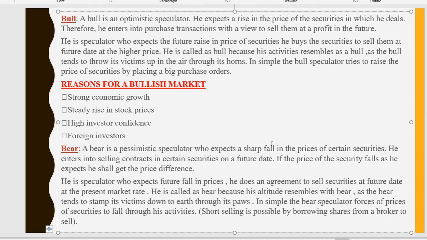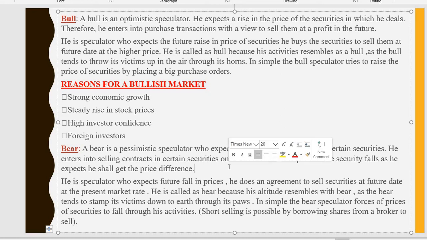So this is the direct opposite of a bullish market. A bullish market wants the price of securities to rise, but the bear market is a pessimistic speculator who expects a sharp fall in the price of securities. So he wants the prices of the securities to fall, and he enters into a selling contract in certain securities on a future date. If the price of the security falls as he expects, he shall get the price difference.